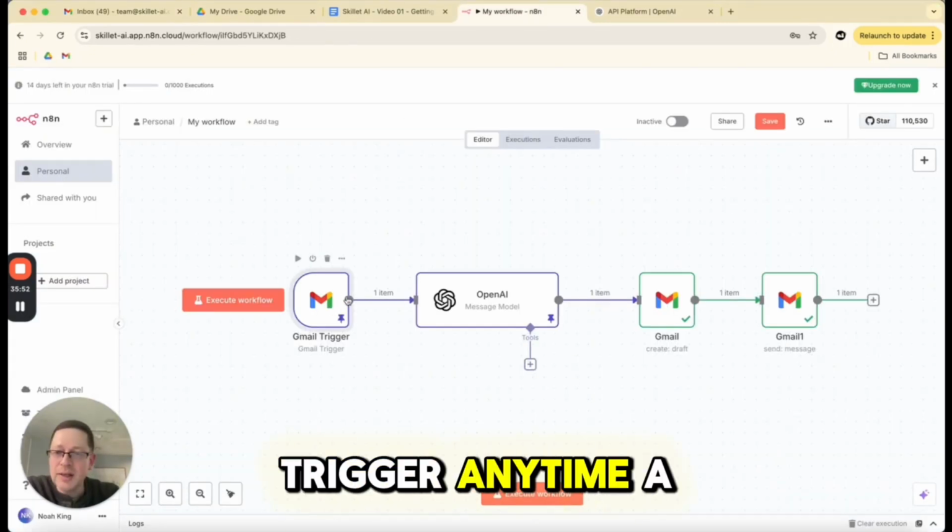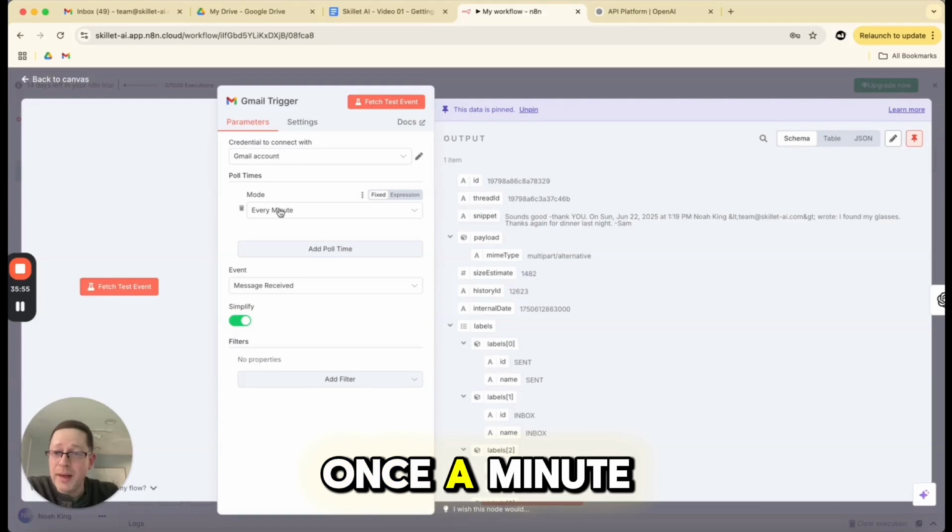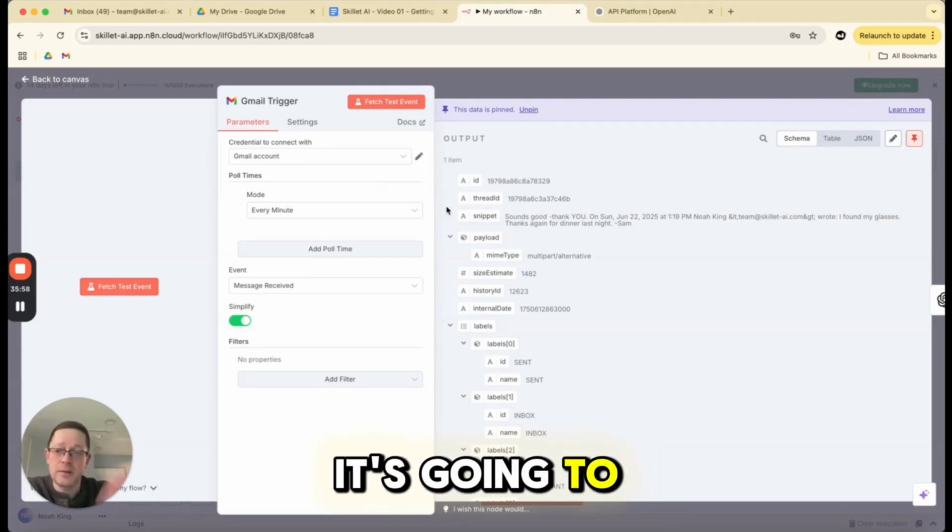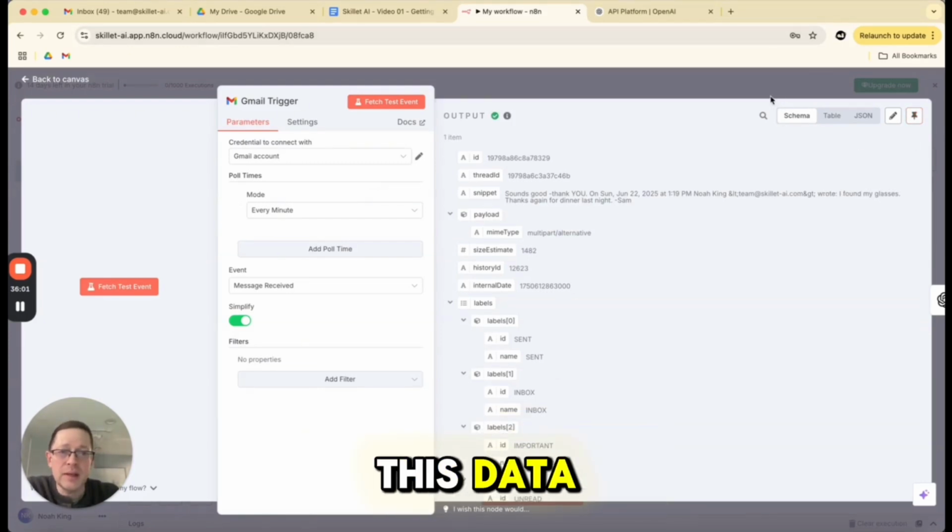All right, so what do we have? We have a trigger. Anytime a new email comes in, it's going to check once a minute. And if there's a new email, it's going to write an auto reply. I'm going to unpin this data. This is good to go.